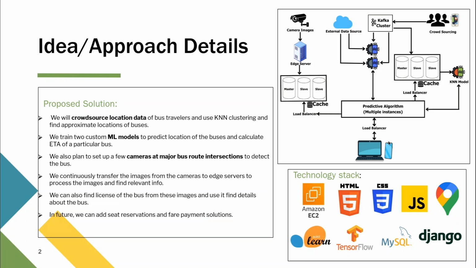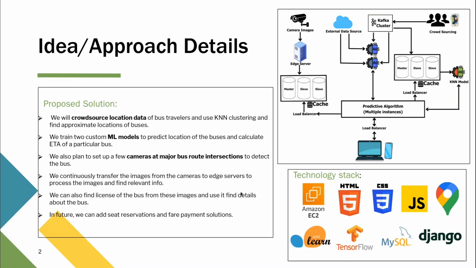Another useful thing about our approach is that we also study the license of the particular bus. We can use the license number that we guessed from the bus in order to find various details such as the emission compliance, as well as the fuel that is used by the bus.